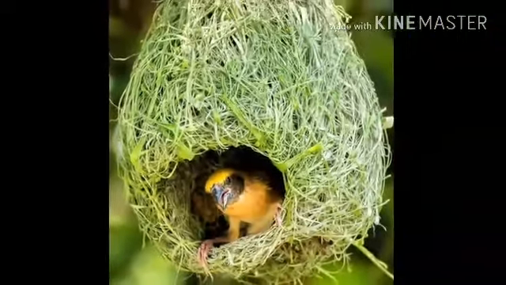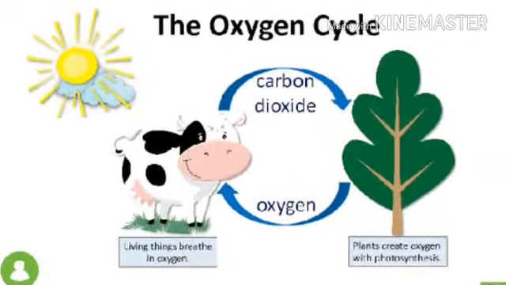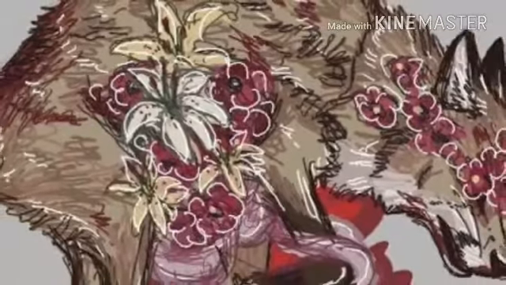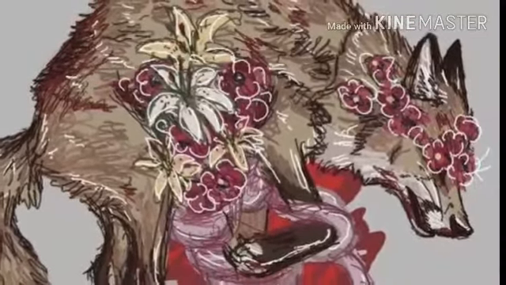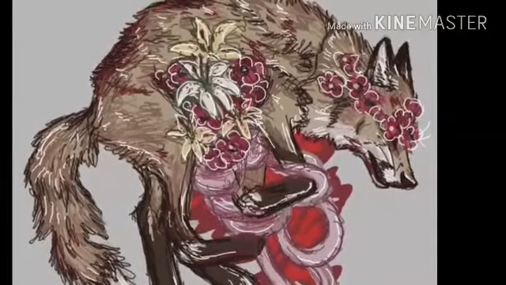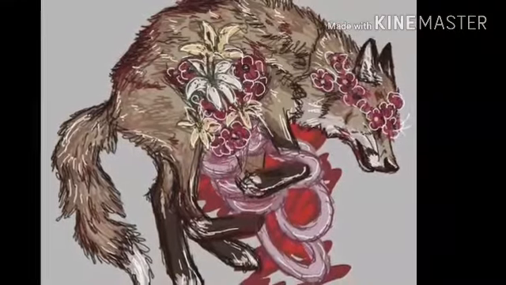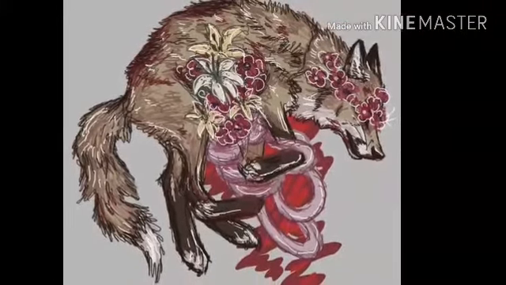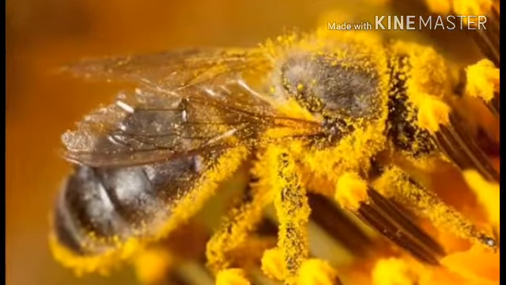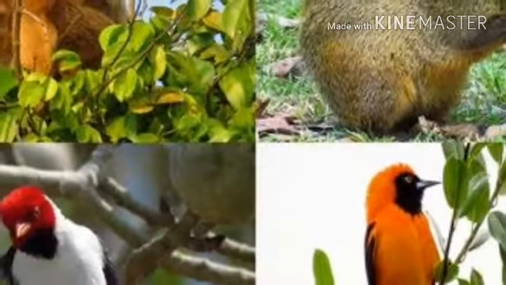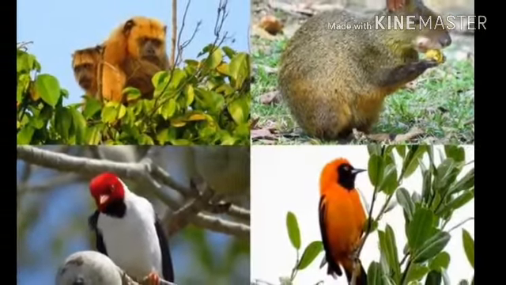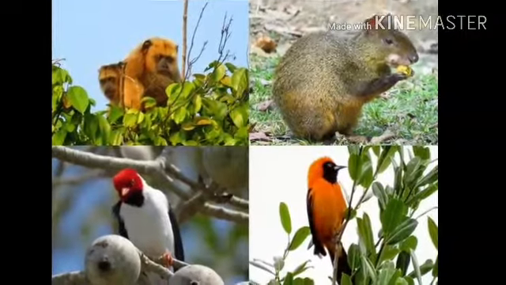And now let us see how plants depend upon animals. Plants depend on animals for carbon dioxide that they give out during respiration. Plants depend on animals for nutrients in the soil. Animal wastes as well as their dead bodies provide nutrients to the soil by decomposition. Plants depend upon animals for pollination as well as dispersal of seeds. Thus, both plants and animals need each other as well as abiotic components around them to survive. That is why we say there is interdependence in nature.